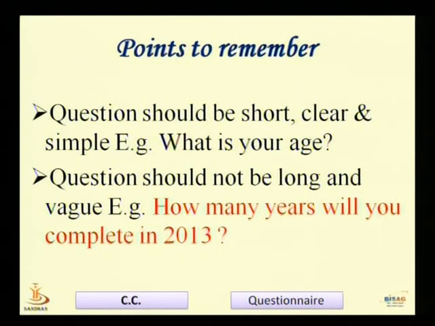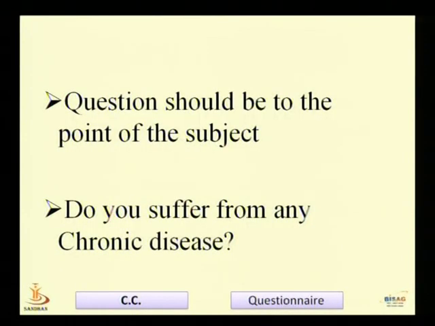Now the language of a good questioner should be easy and in a conversational tone. The respondent should feel that the questioner is asking him questions just to gain knowledge, not to check his intellectual level. The questioner should not create that impression. So the next equally important point is that the question should be to the point of the subject.